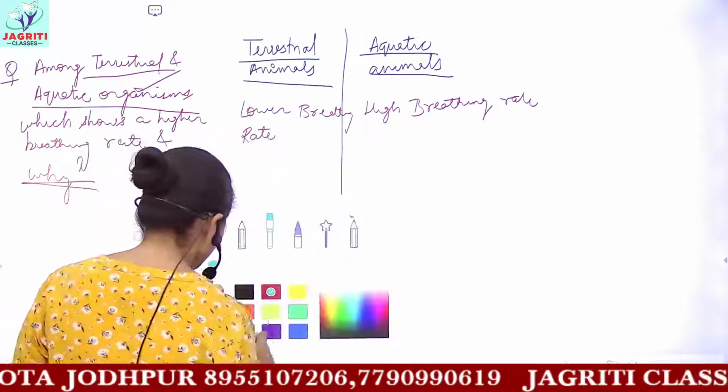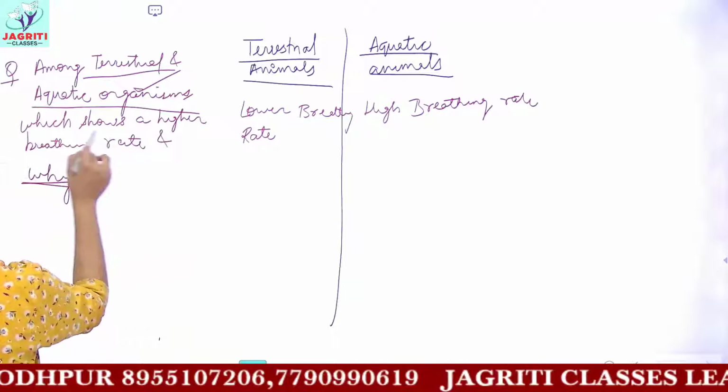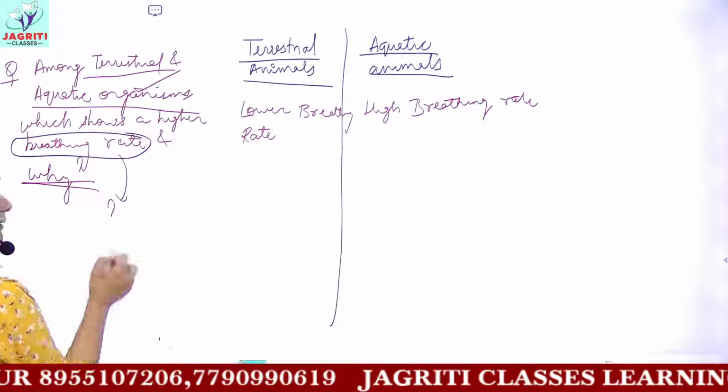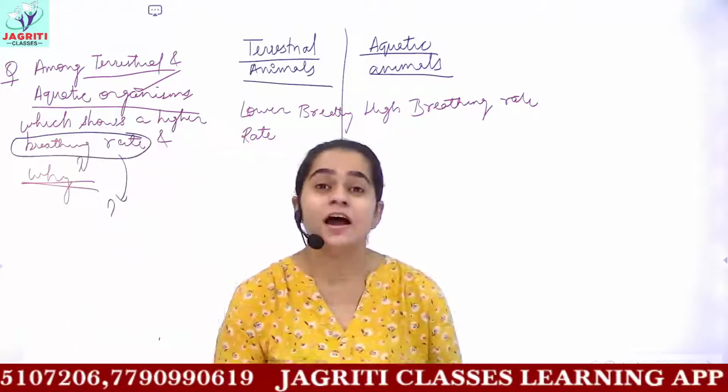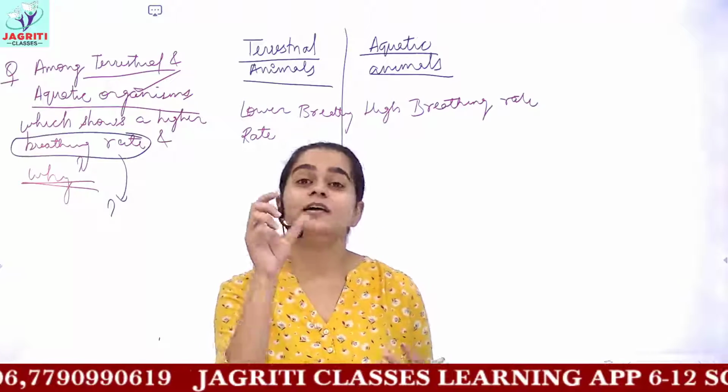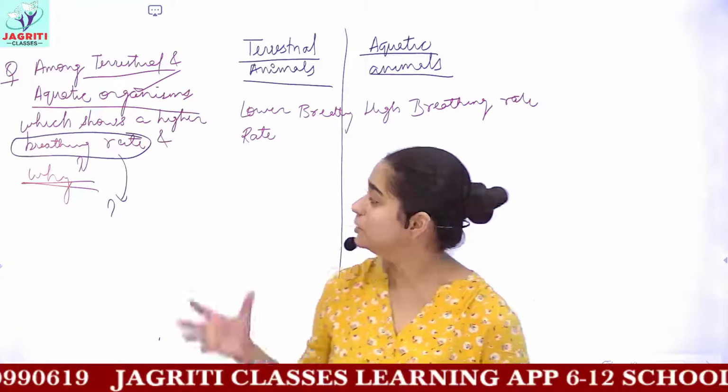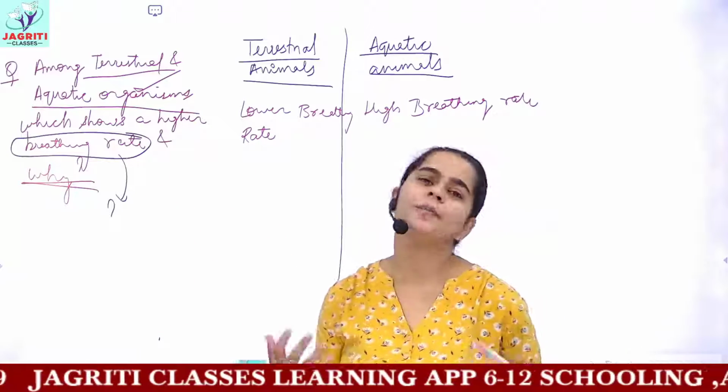Okay, what do you mean by this term, breathing rate? Breathing rate is the number of breaths in a given time interval, or you can say the number of breaths in 1 minute is your breathing rate.